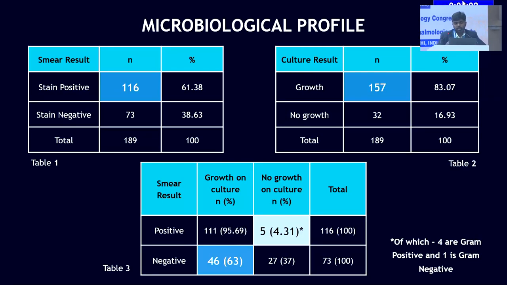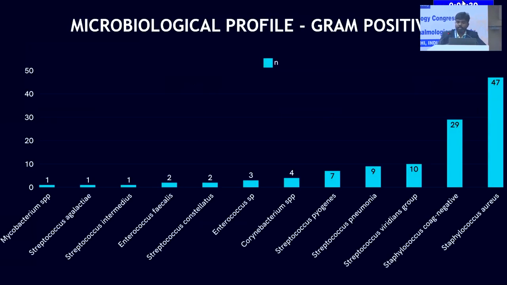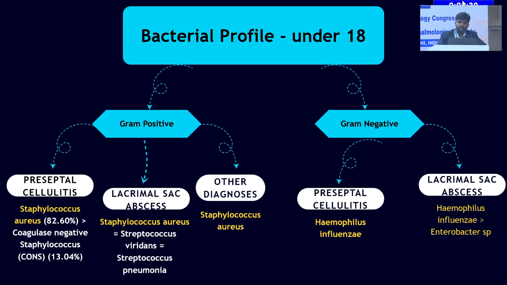Table 3 is a comparison between the smear result and the culture result. Out of 116 who had smear positivity, 111 showed culture growth, and of the 5 that did not, 4 were gram positive and 1 was gram negative. Out of the 73 which were smear negative, 46 showed culture growth, which is a huge 63%. This is a broad categorization. The most common gram-positive isolate was Staphylococcus aureus, and the most common gram-negative isolate was Enterobacter species, which was a new finding in this study.